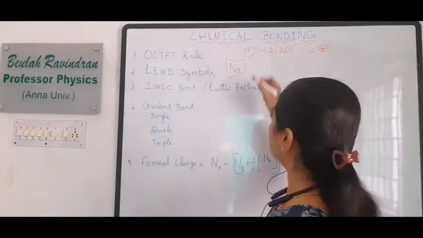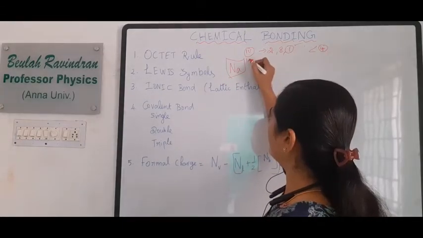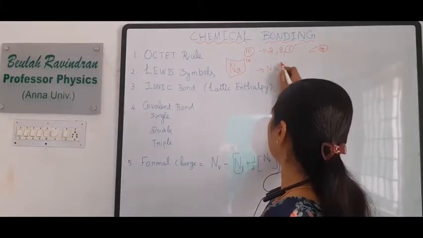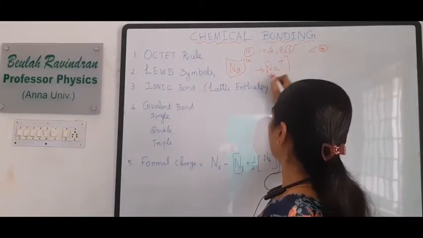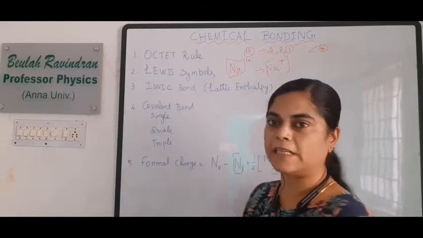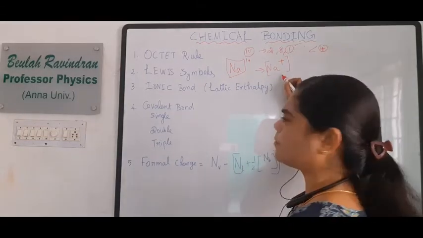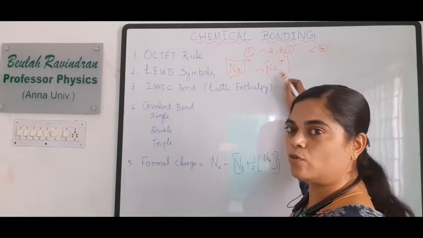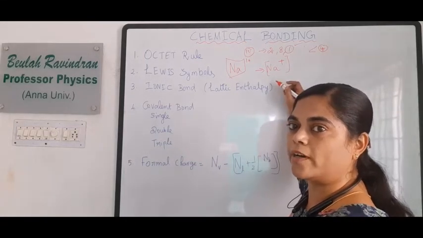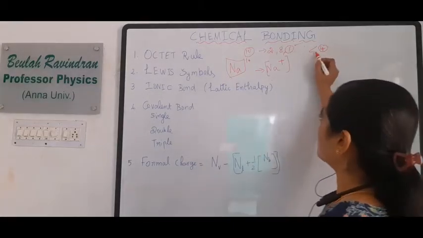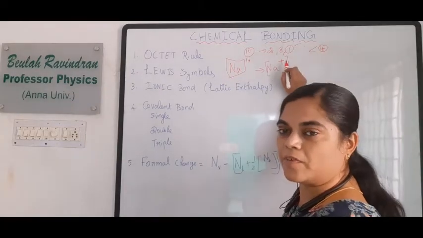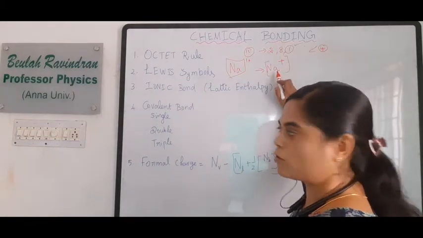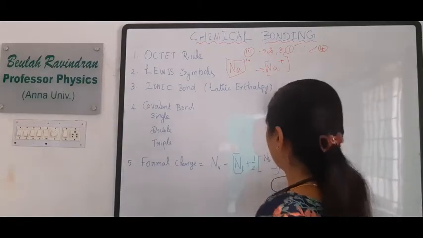If it loses 1 electron, then it becomes a sodium ion, that is a cation, a metal ion. All the metals come under this category. They are ready to lose 1, 2 or 3 electrons, maximum 3. So each and every metal acts like a cation.